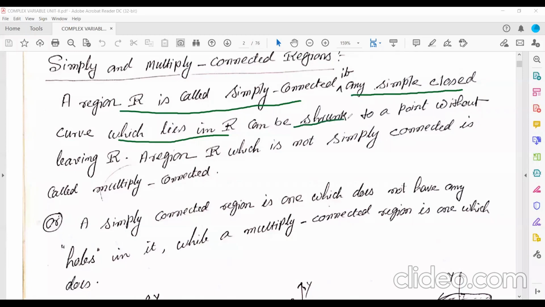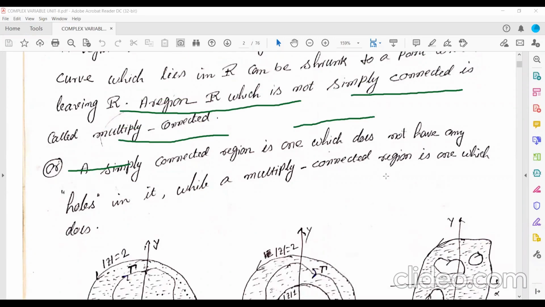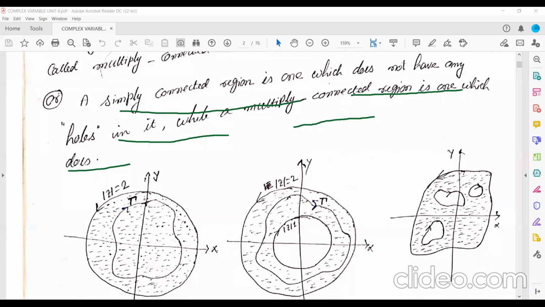What? Can be shrunk to a point without leaving the region R. See, in the other two conditions, the curve is leaving the region in both the parts, here and here. If you join this point and this point, you need to leave the region.